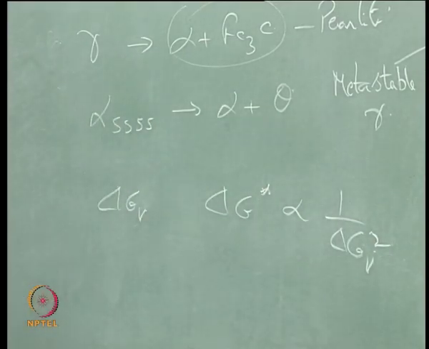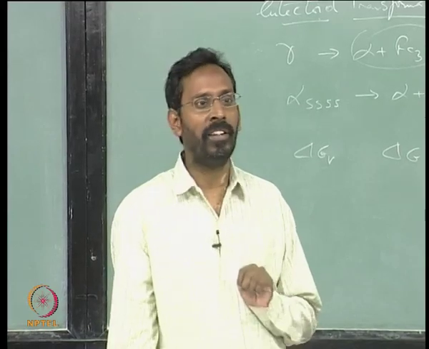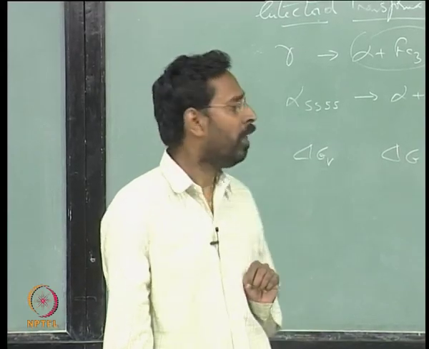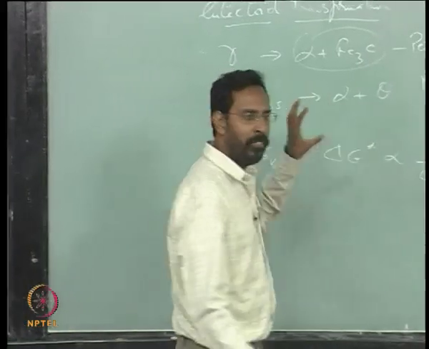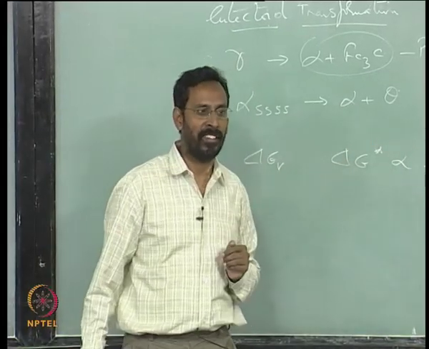But again, that is only looking at the nucleation without considering any diffusion. If you start considering the diffusion aspects, that to a large extent controls the kinetics.